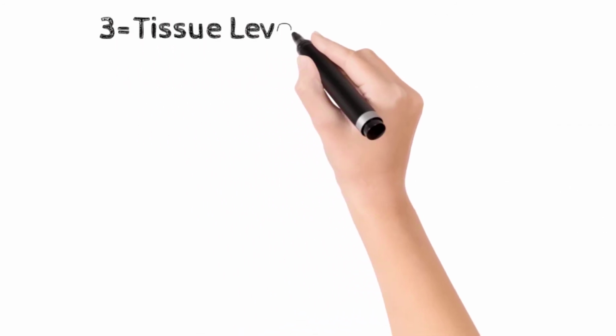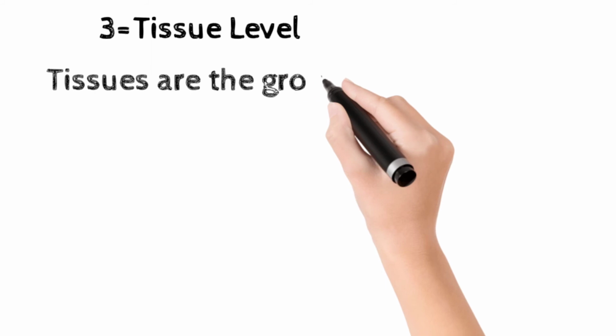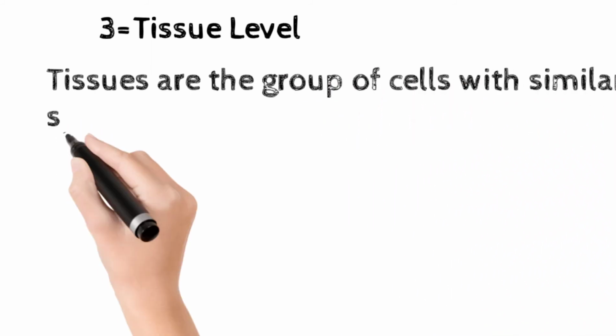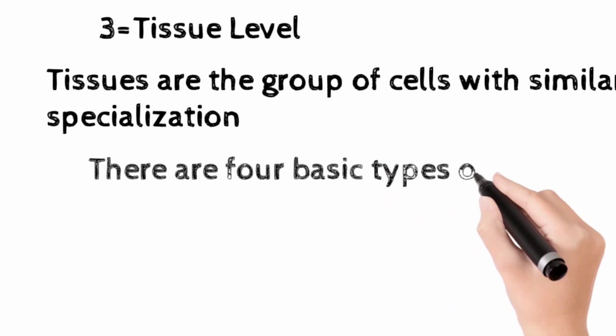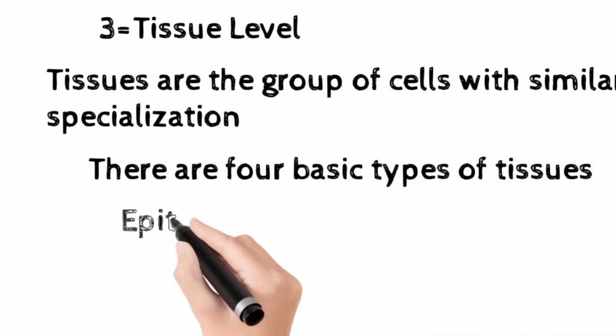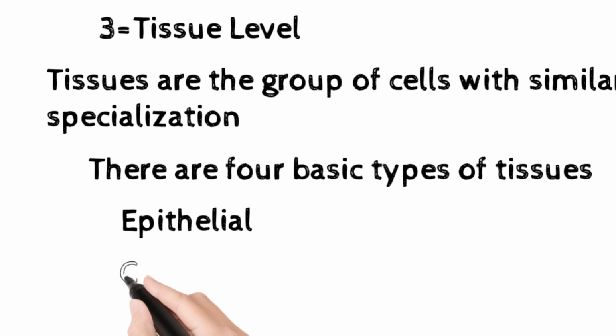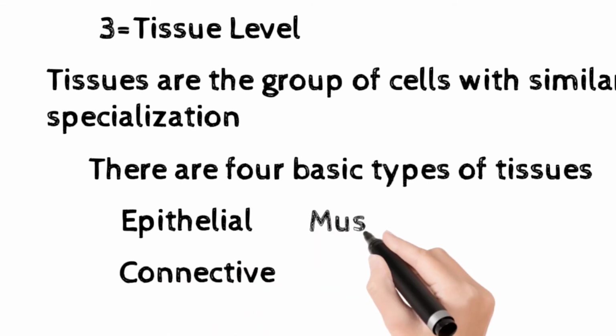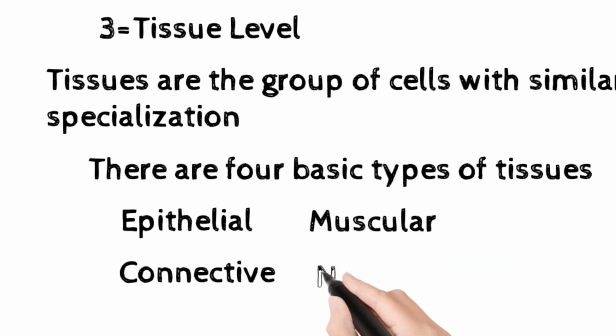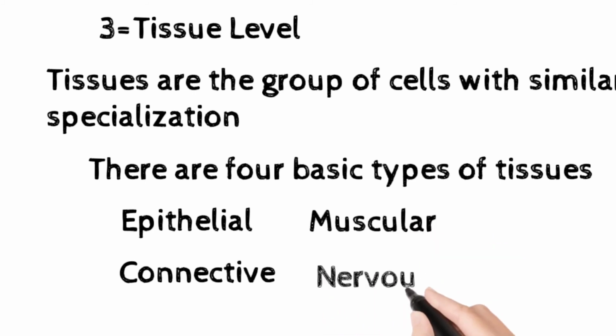After cell, the third level is the tissue level. Tissues are the groups of cells with similar specialization, meaning similar structure and function. There are 4 basic types of tissue. Number 1 is the epithelial tissue, which covers our body surface and hollow organ. And second is connective tissue like bone and cartilage. Third is the muscular tissue, and 4 is the nervous tissue.